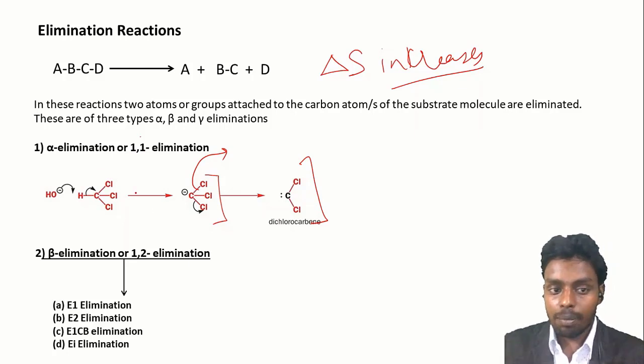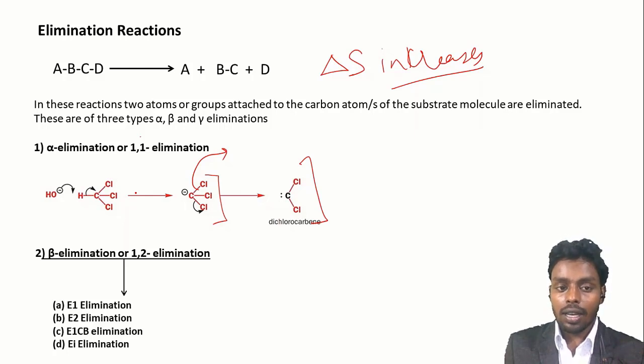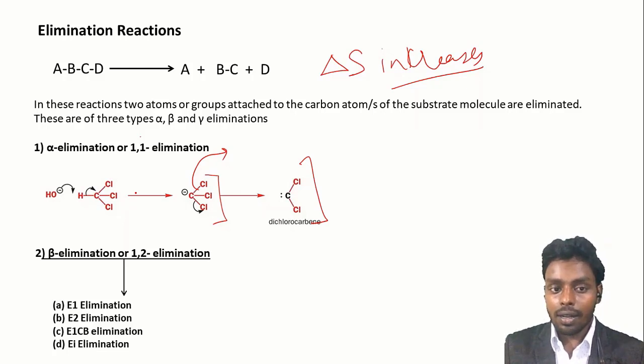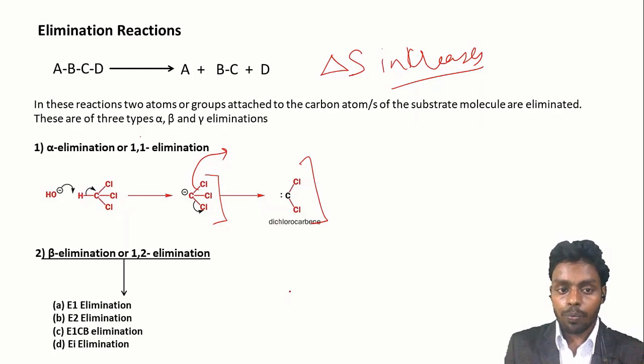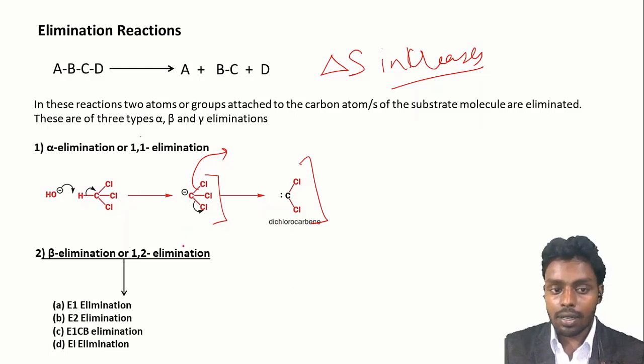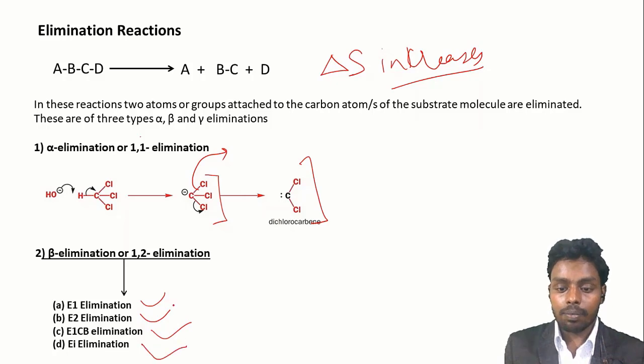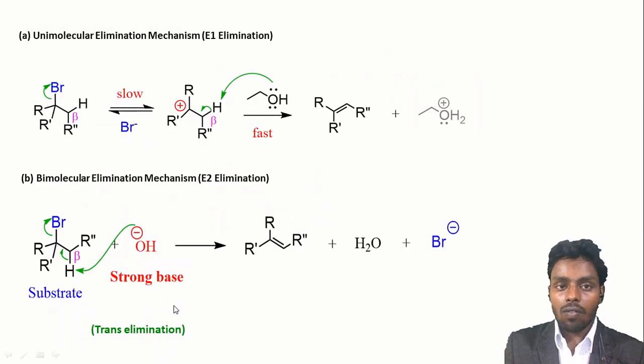Next is beta elimination. Beta elimination is also called 1-2 elimination because in this reaction two atoms are removed from two different carbons. The carbons are numbered as 1 and 2. So this elimination takes place in 4 different pathways which are called E1 elimination, E2 elimination, E1cB elimination and E-i elimination. Now first is E1 elimination. E1 elimination is also called the unimolecular elimination mechanism.